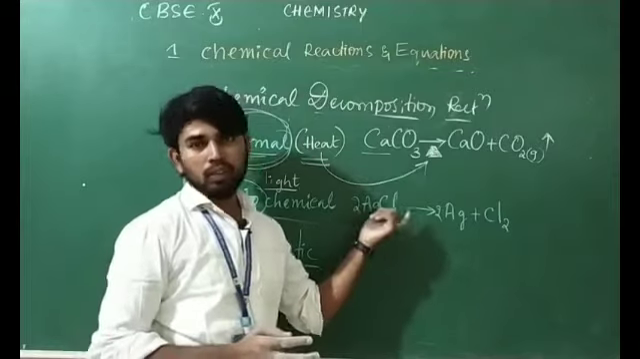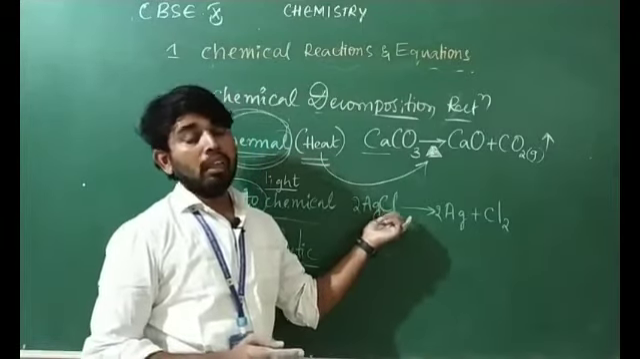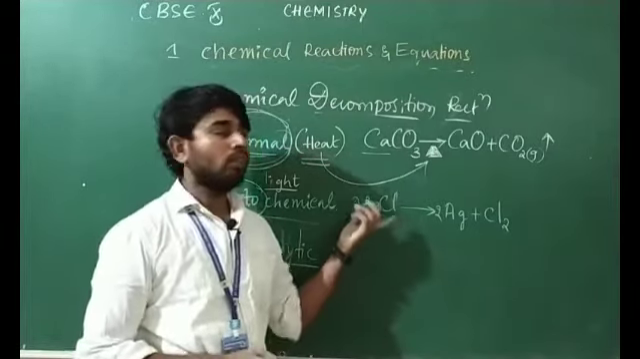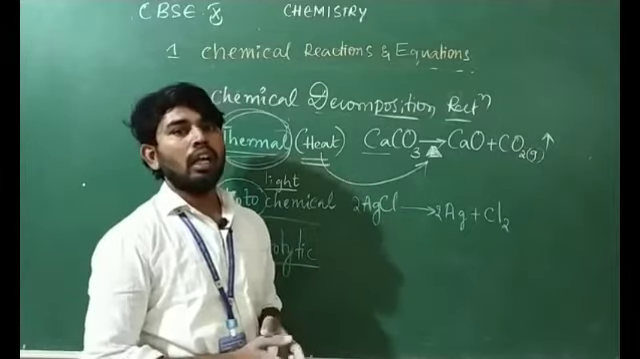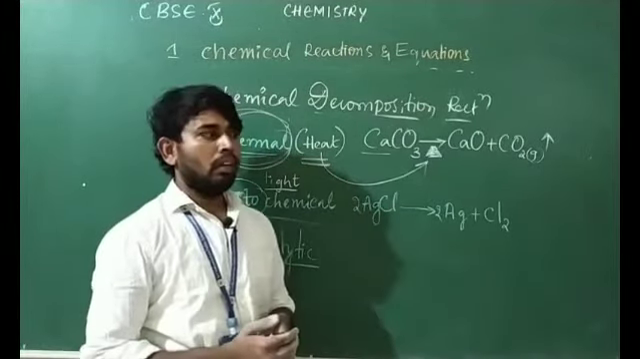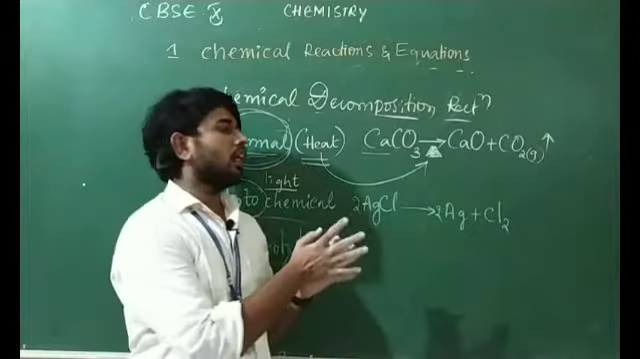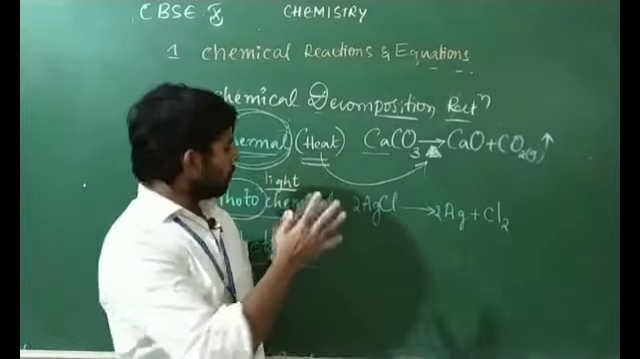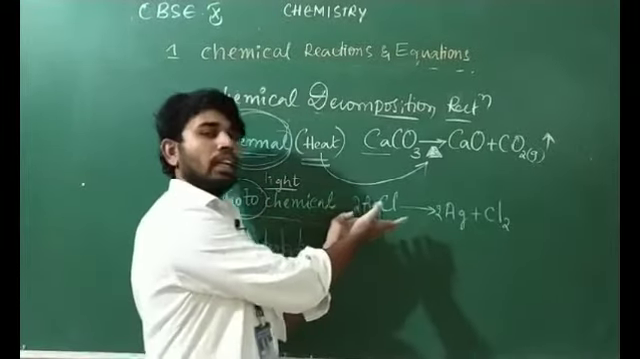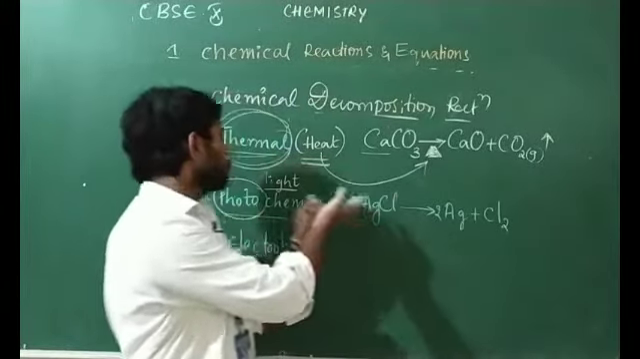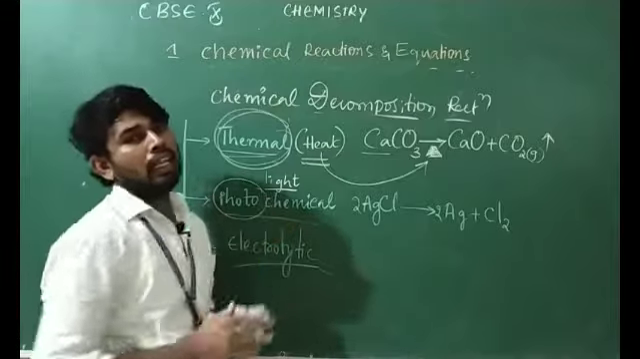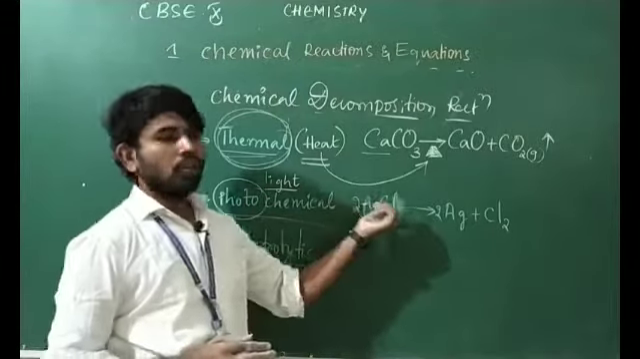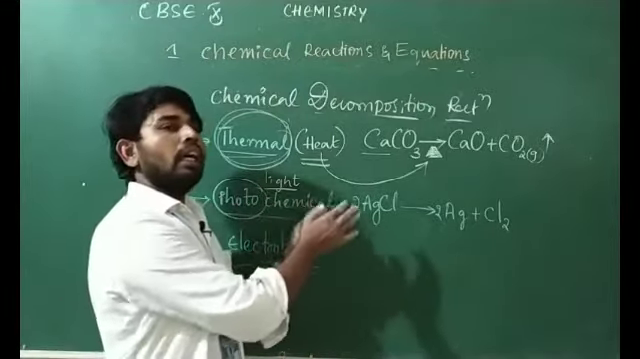Examples are silver chloride, silver bromide, and one more thing, hydrogen peroxide. These all can react with light energy. Those kinds of decomposition reactions which occur by using light energy, we are going to call as photochemical reactions.